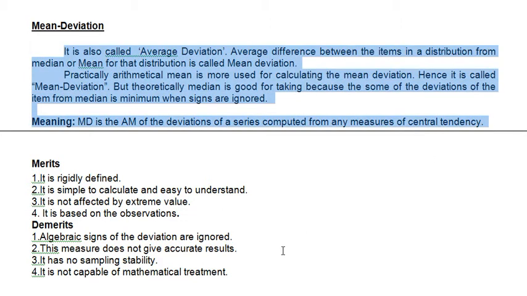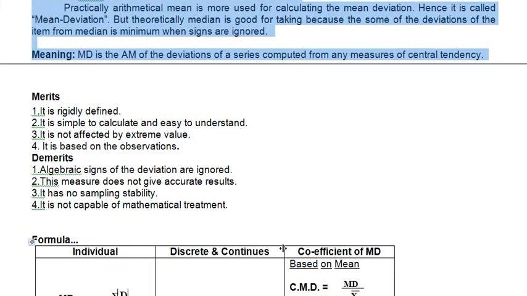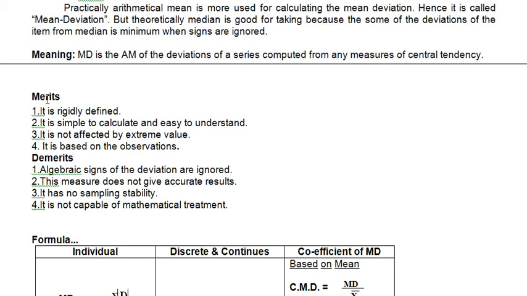What is mean deviation then? Mean deviation is the difference between the actual given number, that is the variable of any distribution, and the mean, median or mode, subtracted to get the deviations, right? What are the merits? It is rigidly defined. Rigidly means accurate. Once again, it is simple to calculate and easy to understand.